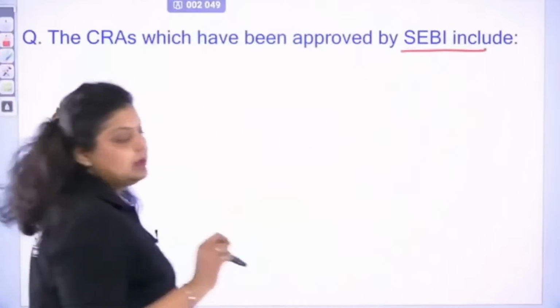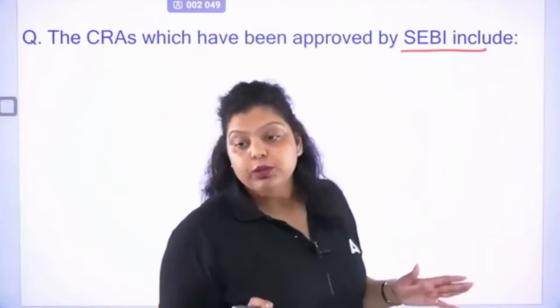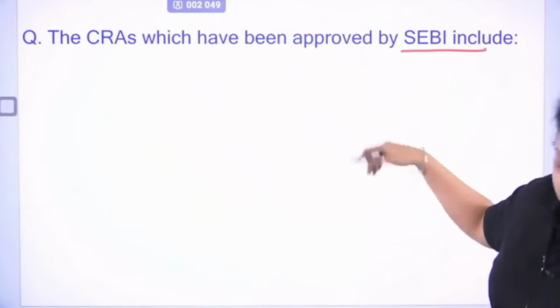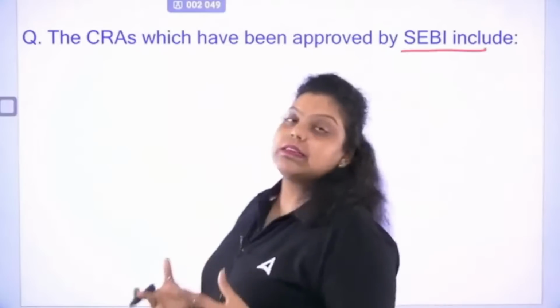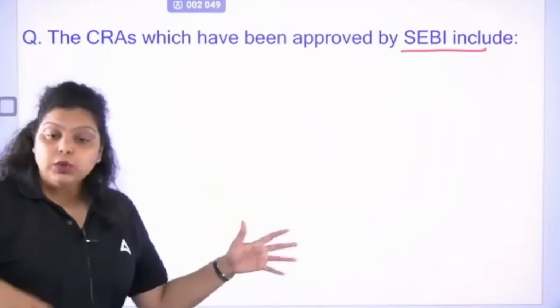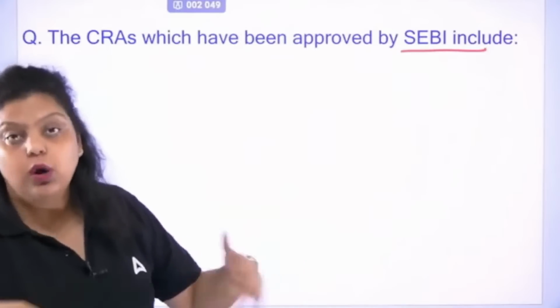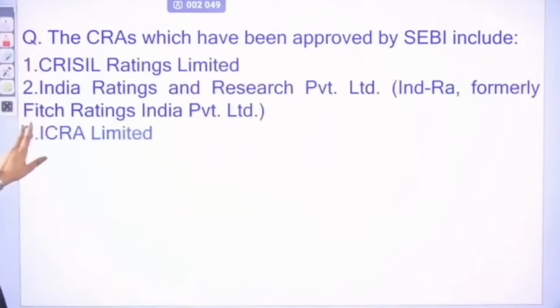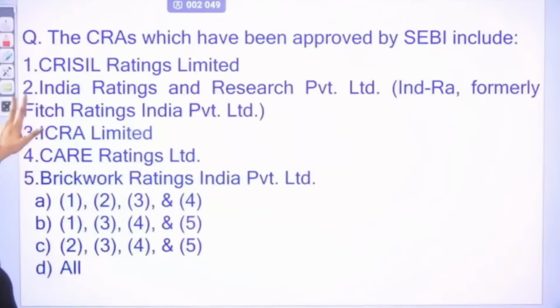Okay. Now, next question is talking about the CRAs which have been approved by SEBI include. Now, SEBI is what? Securities and Exchange Board of India. That's a regulatory body for which market? Investment market. So, credit rating agencies are the agencies which provide rating to the companies, to the banks, to the individual, to the corporates also on the basis of their credit history. And all the credit rating agencies are regulated by SEBI only. So out of these, the question is asking which of the following is included or approved by the SEBI.